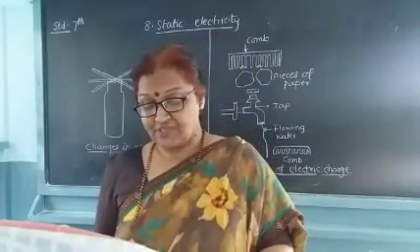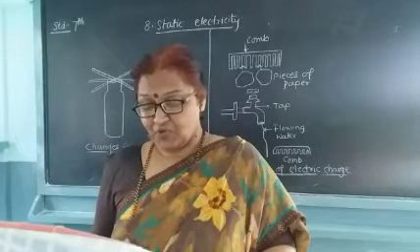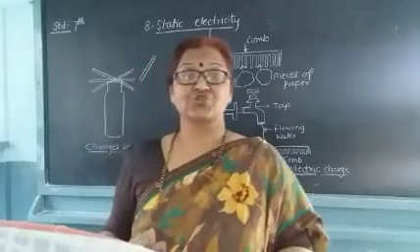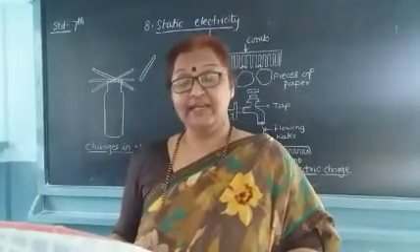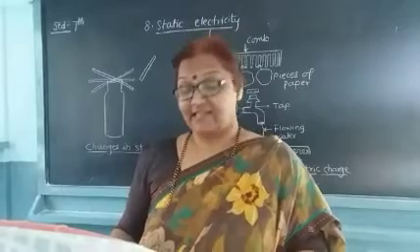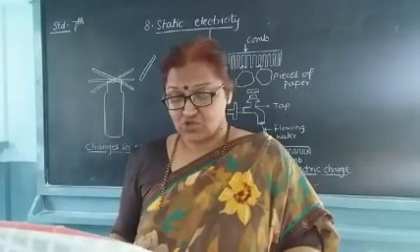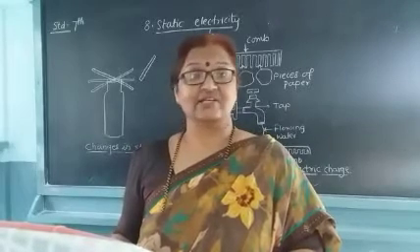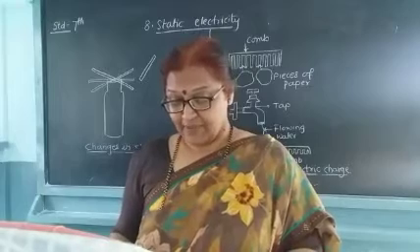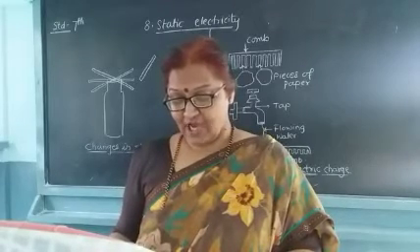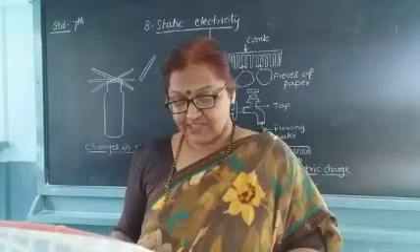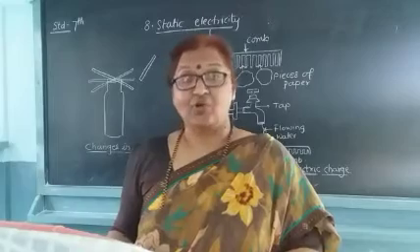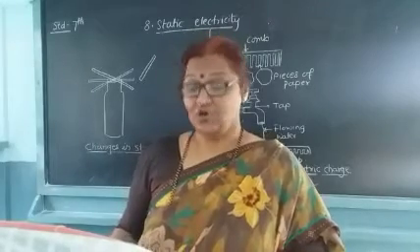See, record your observation in each of the above procedures in the chart. A charged straw is taken near an uncharged straw. What will happen? There will be attraction. Two straws carrying similar charges are brought near each other. What will happen? There will be repulsion. A charged straw and an oppositely charged cloth which was used for rubbing are brought near each other. What will happen? That will attract again.